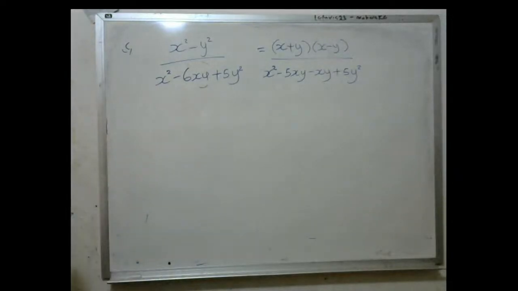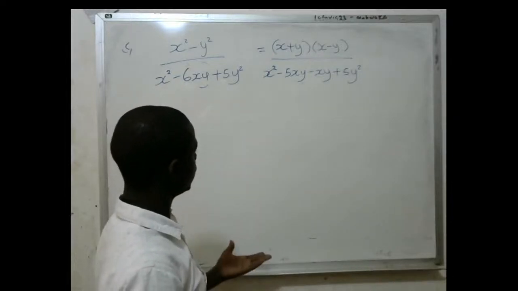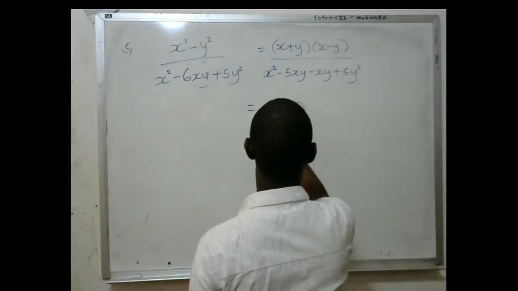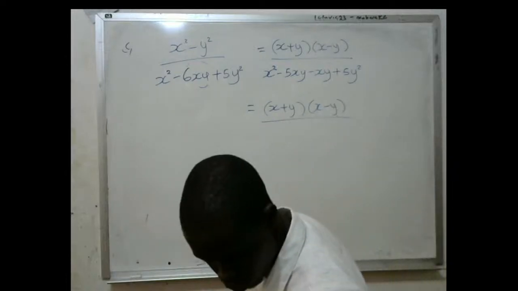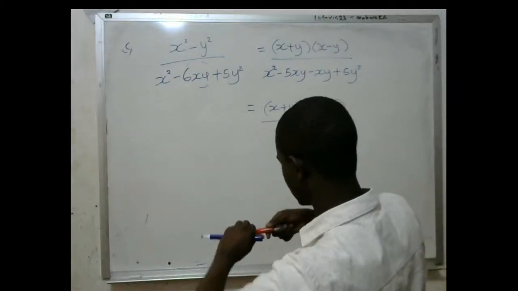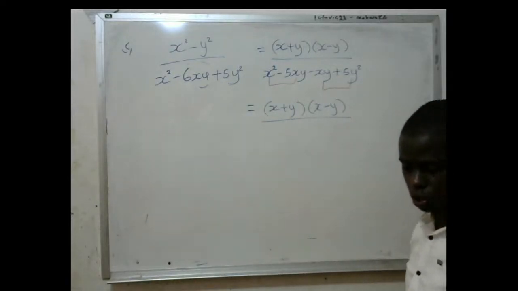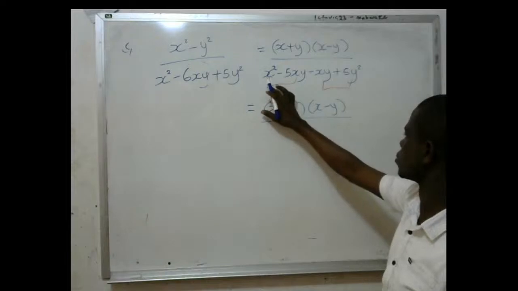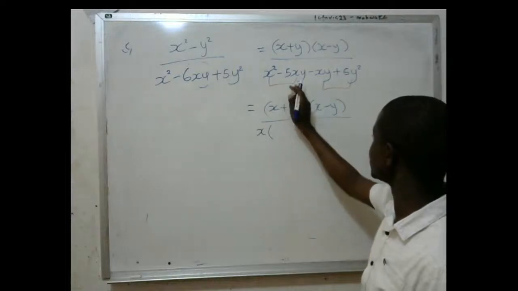Then after getting this, you continue, and we are going to factorize these ones further. You can see, I'm going to have x plus y into x minus y, and down here we said we factorize two terms. This one you're factorizing with this, and this one with that. When you're looking at these two terms here, what is common? X is common in these two. X is here and it is there. So I'm going to factorize out x.